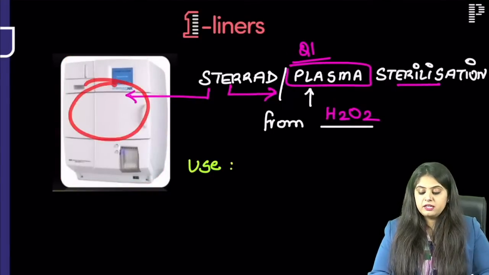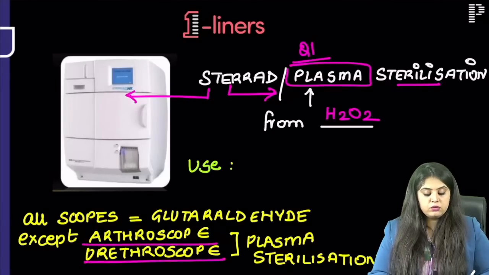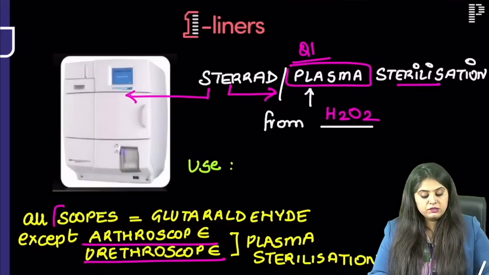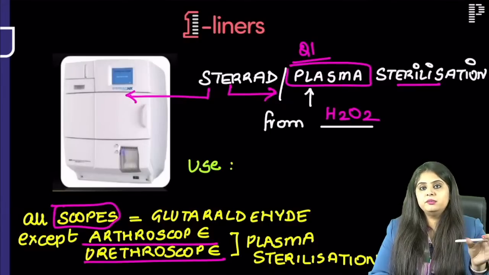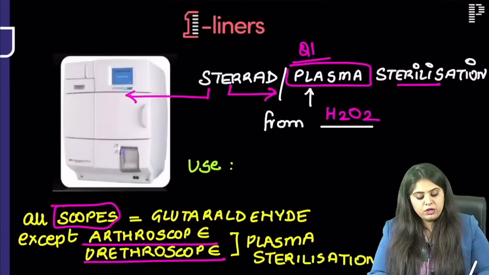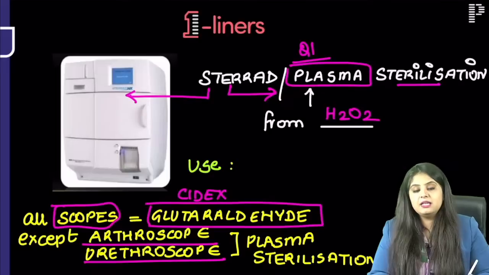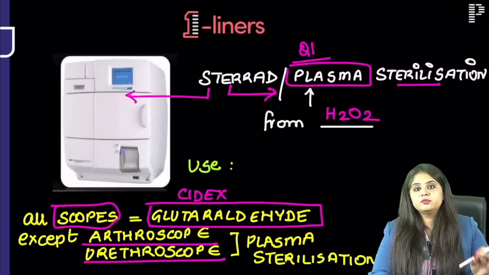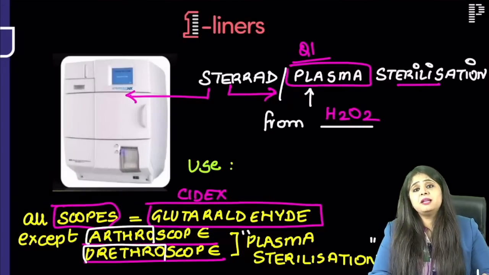What do you put inside it? Ma'am, we put arthroscope and urethroscope. So the rule is that all the scopes like bronchoscope, endoscope, cystoscope, ABC scope, कोई भी scope हो, what do you clean it with? Ma'am, we clean it with glutaraldehyde, comes by the company name of Cidex. All the scopes go to Cidex, but arthroscope and urethroscope are better cleaned with plasma sterilization.